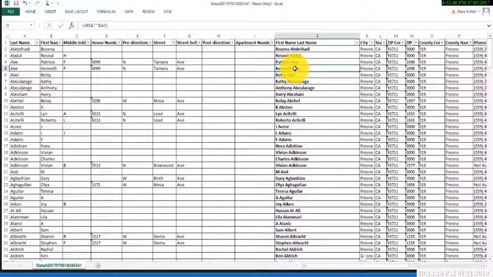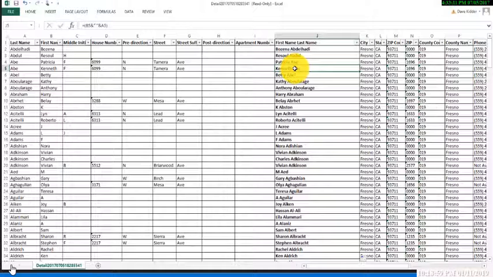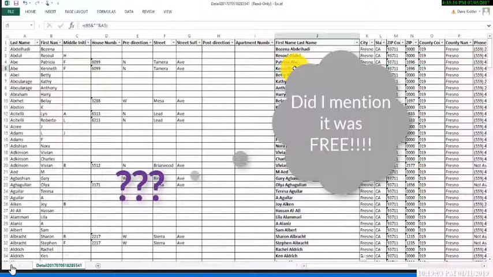Anyway, I hope that helps. If you have any questions about downloading the numbers, or if you want to get your own do not call registry number, there's no trick to it. It's a little confusing when you go onto the website on what they're asking for. But each one of you can get your own registry login and your own registry number, and you can verify your own do not call list. Anyway, I hope that helps. Again, this is free, and just one other reason that you joined Keller Williams, Fresno, California.